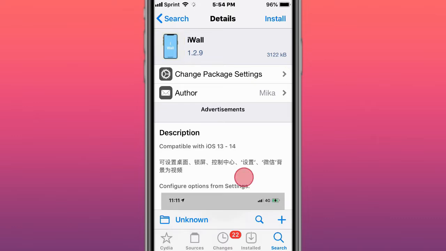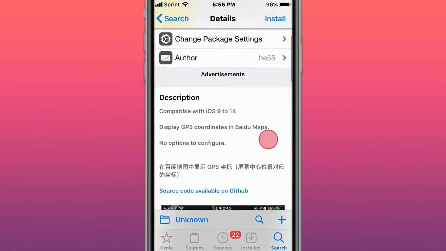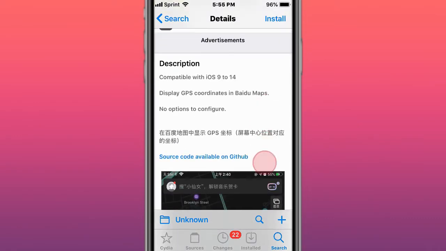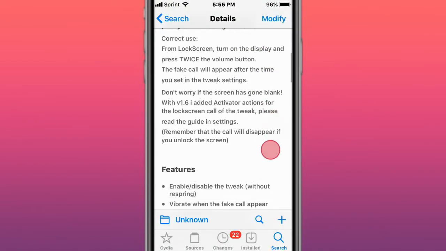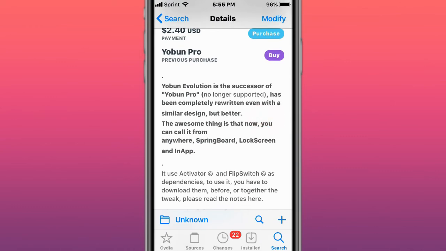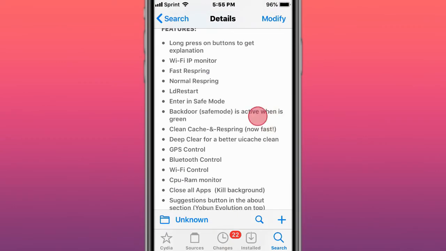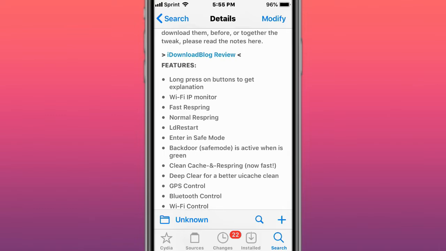This is called iWall. This is called Baidu Maps GPS coordinates. Displays GPS coordinates in Baidu Maps. This is called Escape, taking incoming calls to escape from a pretty embarrassing moment. Yobon Evolution, successor to Yobon Pro. So long press the buttons for explanation.